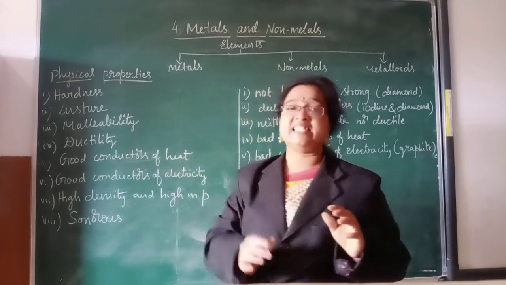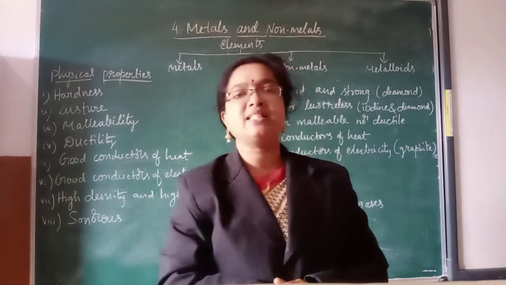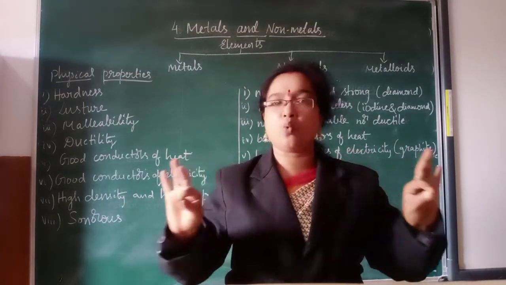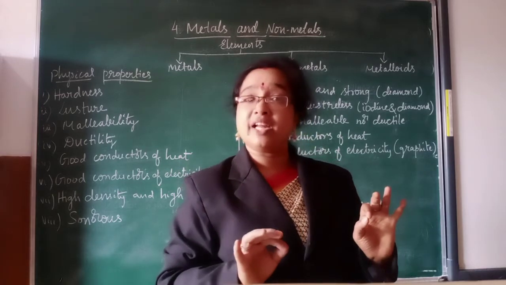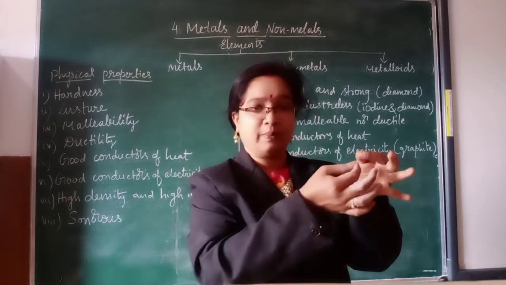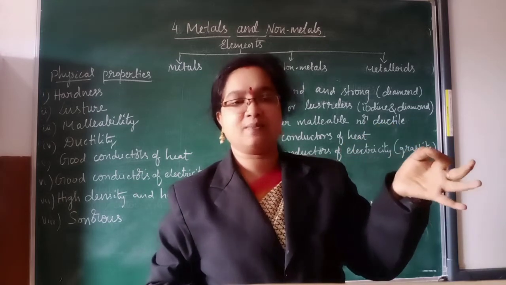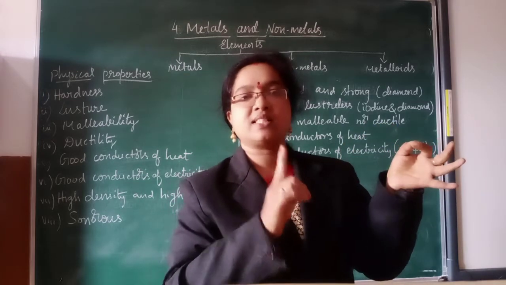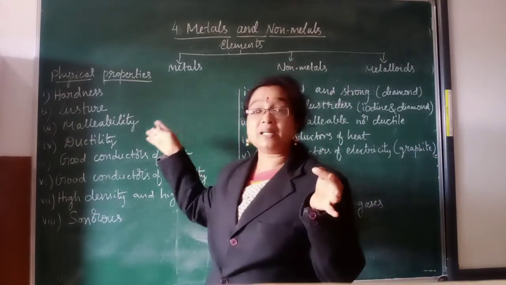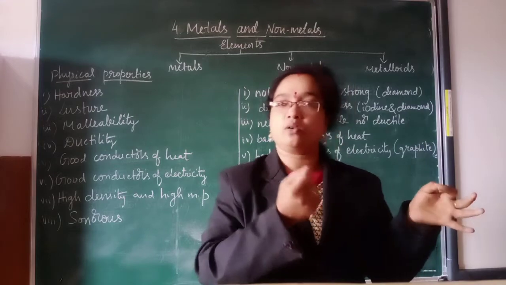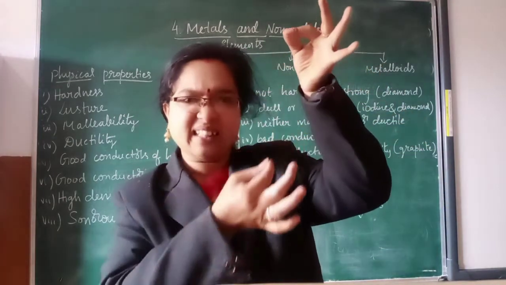The fourth one is ductility. What do we mean by ductility? If we beat it and draw it into thin wires, if we are able to draw thin wires from a substance, that substance comes under metal. That property we call ductility. For example gold, silver, copper, we are able to make thin wires or not?